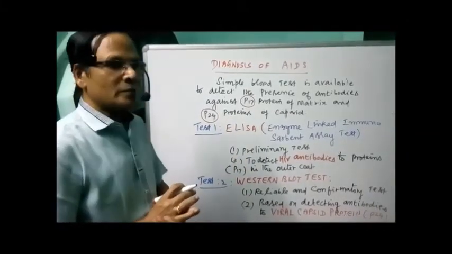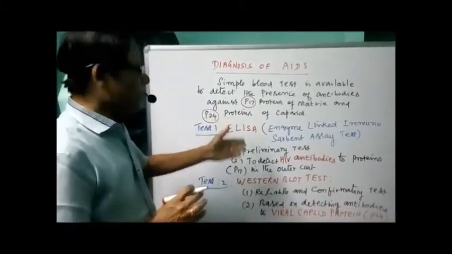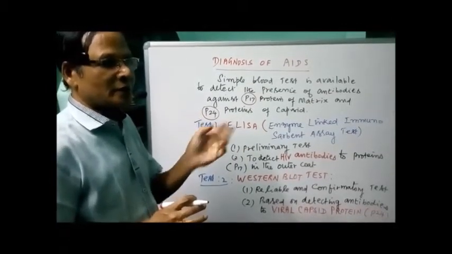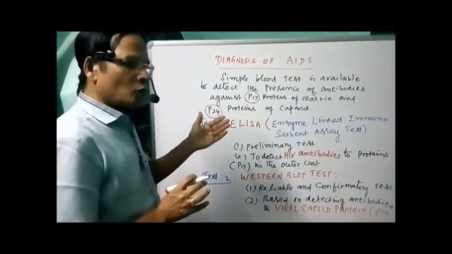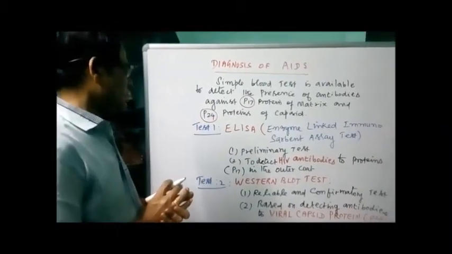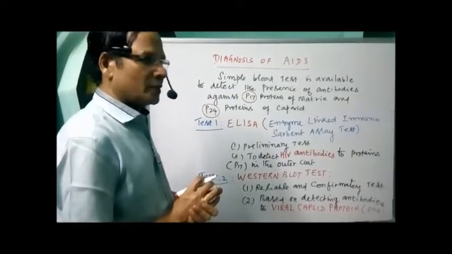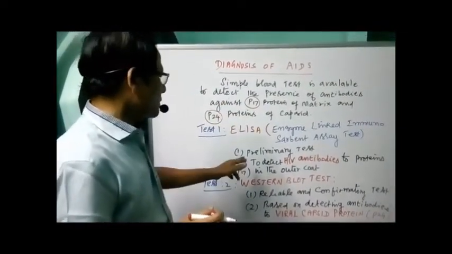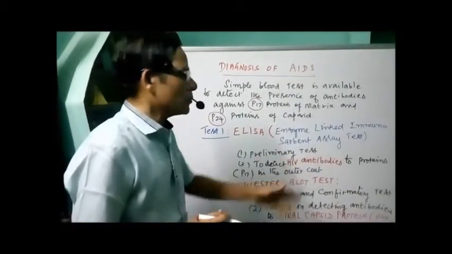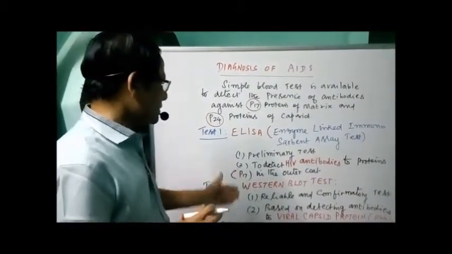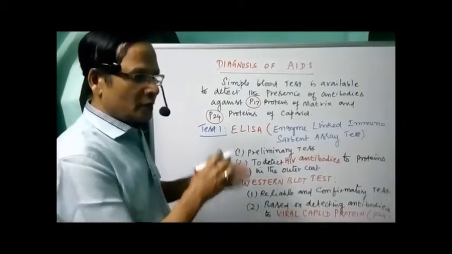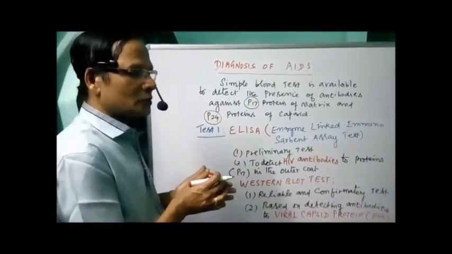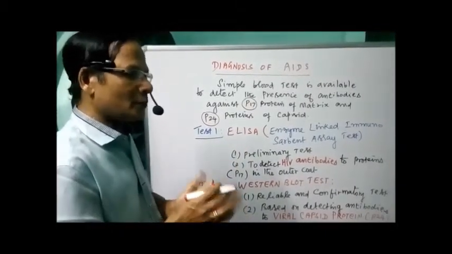Enzyme-linked immunosorbent assay test. I will explain the mechanism of the ELISA test under biotechnology, applications of biotechnology, in the next chapter. What is the method adapted in ELISA? Now it is a preliminary test because, as I mentioned already, P70 is present in all the retroviruses. So it is used to detect HIV antibodies to proteins, that is P70 in the outer core. When this protein is present, it stimulates the body to produce antibodies against this protein. So we can find out the presence of antibodies.